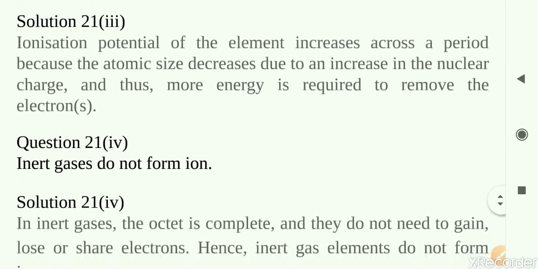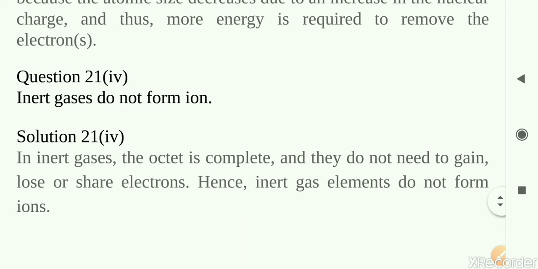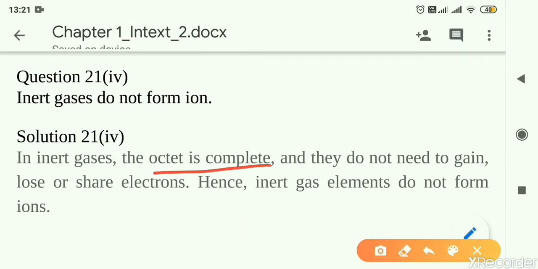The fourth part, inert gases do not form ions. So why do inert gases not form ions? That is a simple reason: because inert gases have their octet complete, and therefore they do not need to gain, lose or share electrons. Their outermost valence shell is full of electrons. There is no need to lose, gain or share electrons. That is why they do not form any ions.